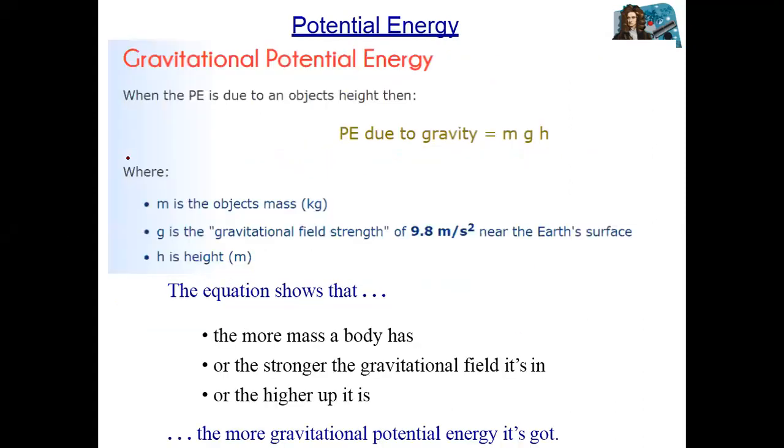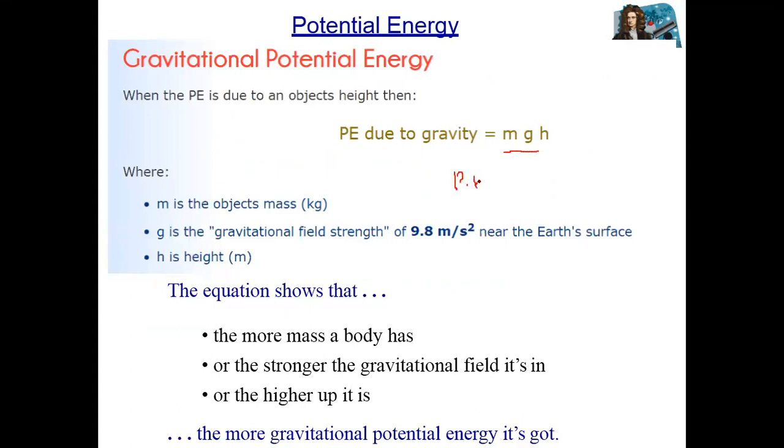Okay, next we have gravitational potential energy. What is gravitational potential energy or potential energy? Potential energy is the stored energy in a body. Or we can explain that potential energy is due to the position of a body in a system. Potential energy equals mgh.